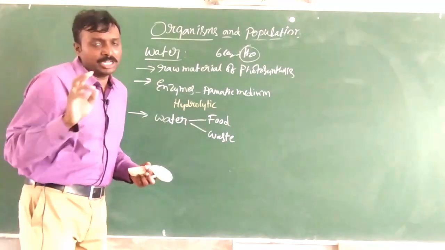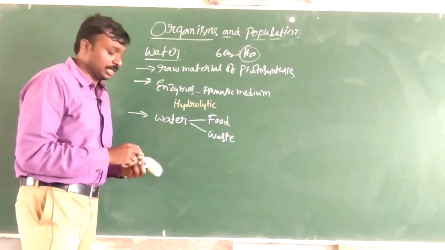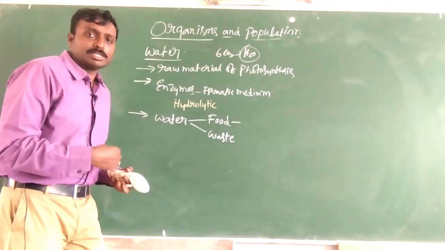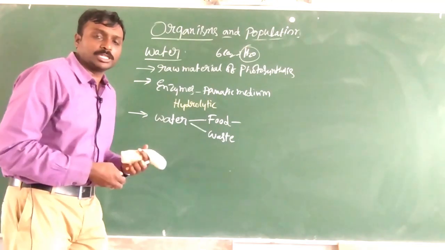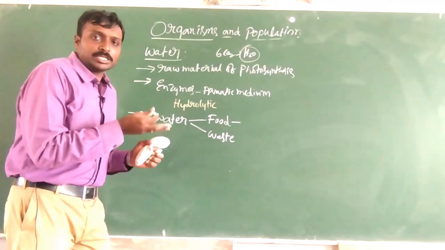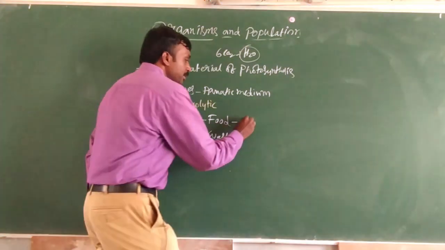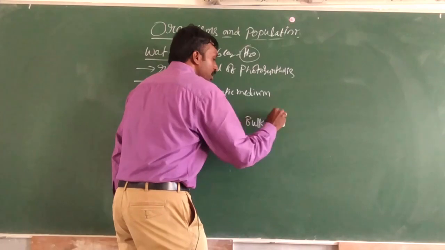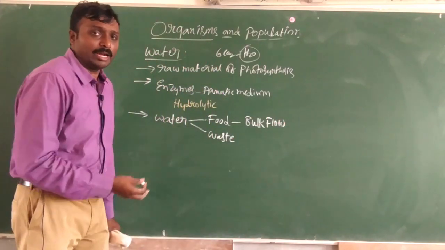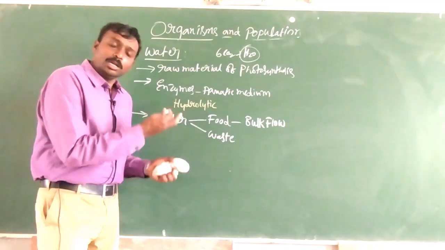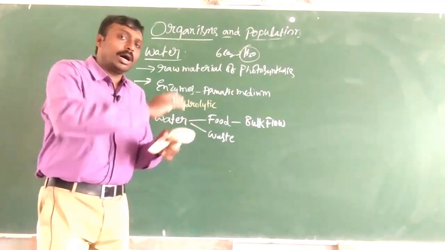Two, in the elimination of waste materials. If we talk about the transportation of food, all of us learned about transportation in plants. Do you remember? In that, we learned something called the bulk flow hypothesis or mass flow hypothesis, where water plays a crucial role in transporting the food substances